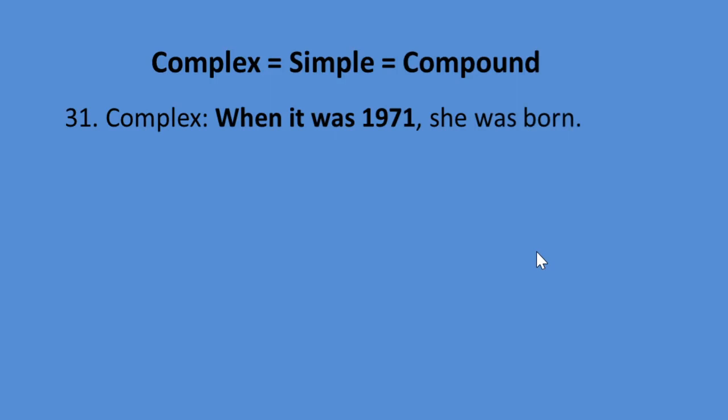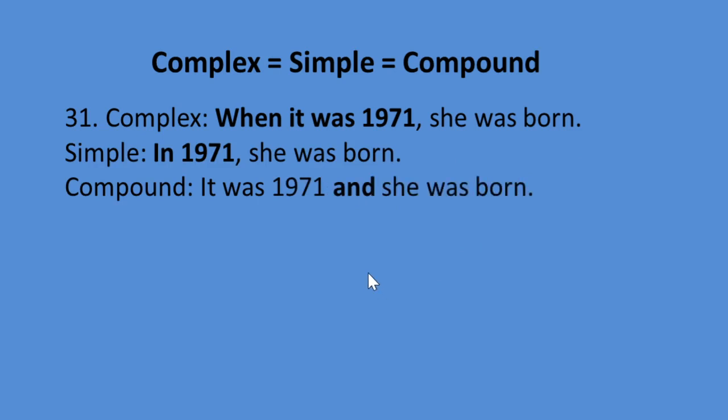Look at the 31st rule, complex sentence. When it was 1971, she was born. Simple, in 1971 she was born. Compound will be, it was 1971 and she was born. So look at the complex sentence, it contains when, and look at the time mark 1971. It refers to a year. So before the name of a year we use in, an appropriate preposition. So simple will be, in 1971 she was born.